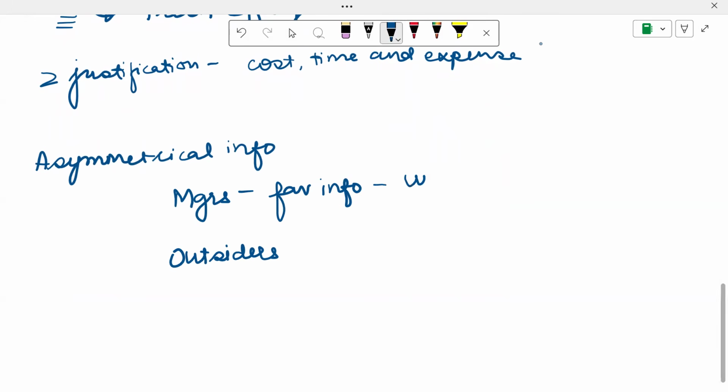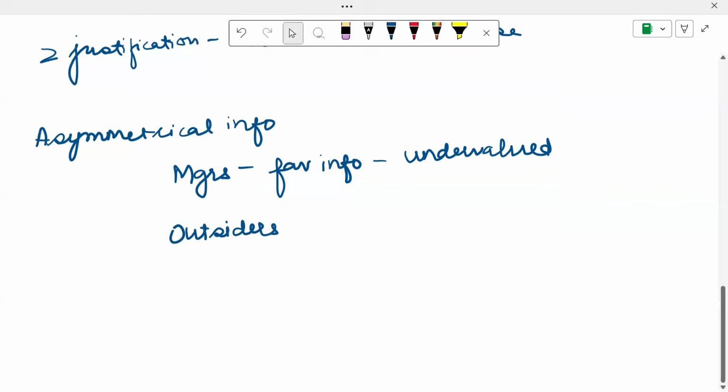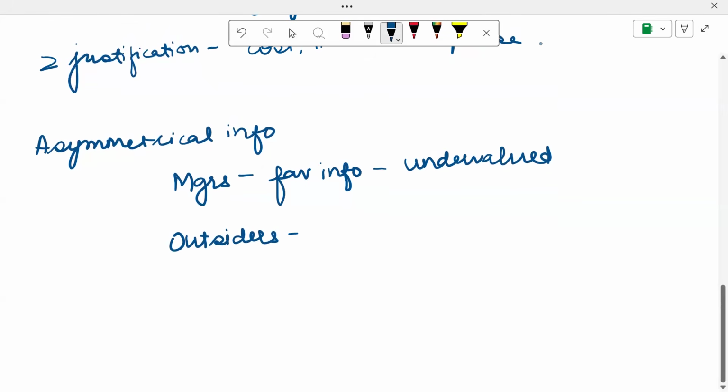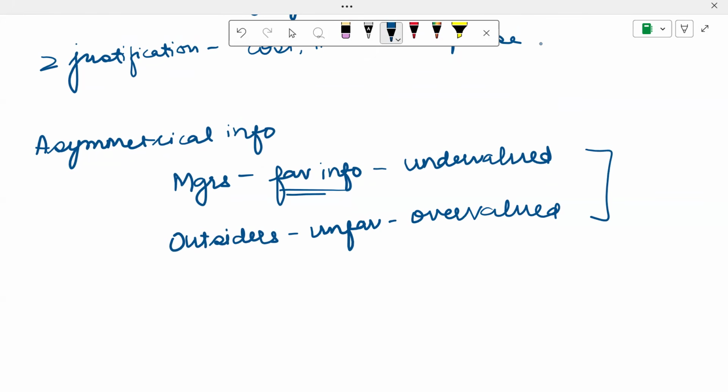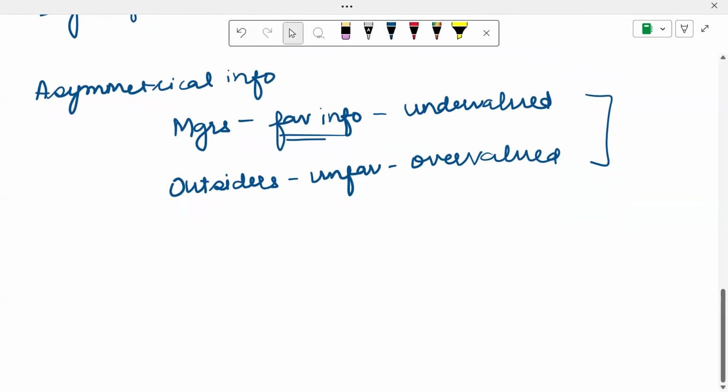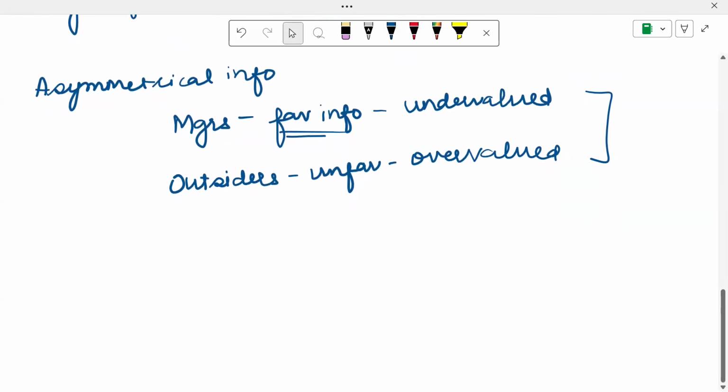So they will feel that the company is undervalued because it has the potential to do so well in the future. Outsiders who may have unfavorable information or who may not know this favorable information may think that the company is overvalued. So whenever a company goes to raise equity, this asymmetrical information may cause the company to be able to raise lesser finance at a lesser valuation.